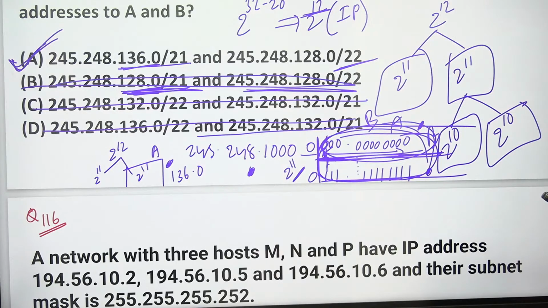Harimohan, answer is going to be option D also, if mask is 21 22, not 22 21, 21 22. If mask is 21 22, reverse is there, right?